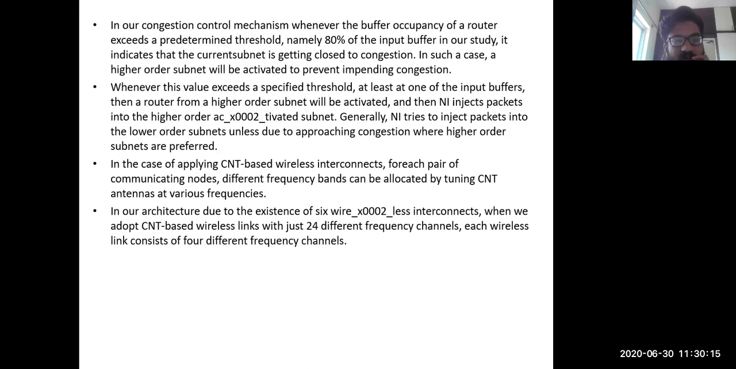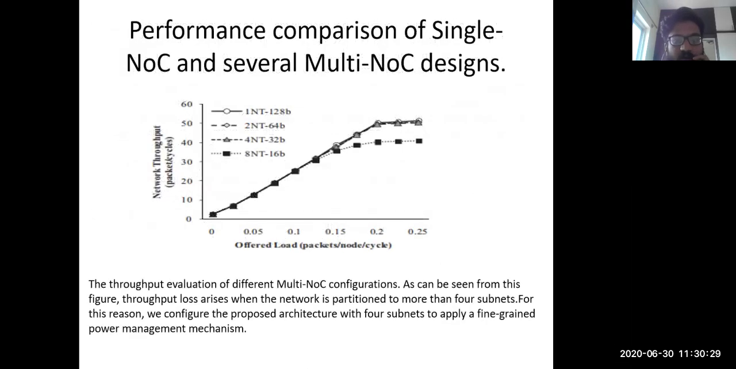So in the case of applying CNT based wireless interconnect, for each pair of communicating nodes, different frequency bands can be allocated by tuning the CNT antennas at various frequencies. And next, this is the performance of a single NoC and several multiple NoC designs. So there are different designs here. The x-axis tells the offered load, and this one tells the network throughput, so this is the throughput evaluation of different multiple NoC configurations.